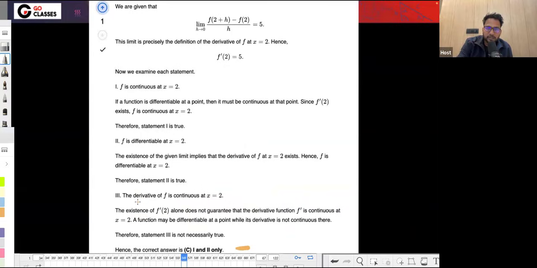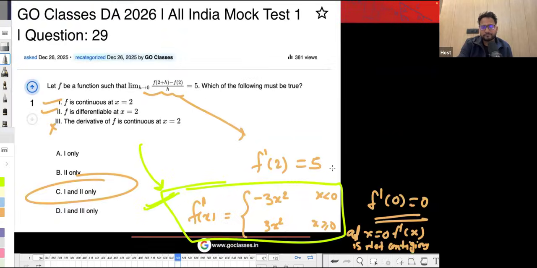For the third, the reason is that the existence of f dash 2 alone does not guarantee that the derivative of f is continuous. I mean, f dash 2 is there, it is existing, but it doesn't mean it is continuous. Like f dash 0 is, let's suppose, 0 here, but it doesn't mean that it is continuous also, okay?